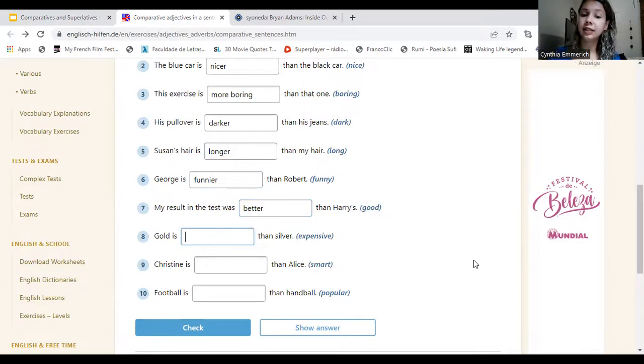Gold is blank than silver. Good, so let's repeat. Gold is more expensive than silver. Good. Christine is blank than Alice. Perfect. So let's say Christine is smarter than Alice. Good. Football is blank than handball. Football is more popular than handball. So let's repeat. Football. Perfect. Let's check the answers.